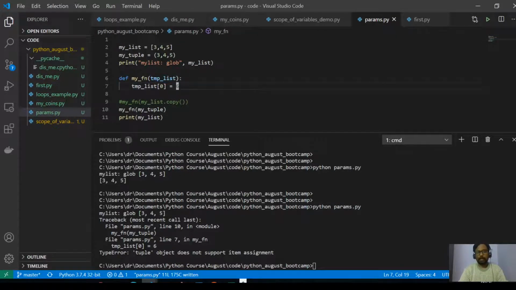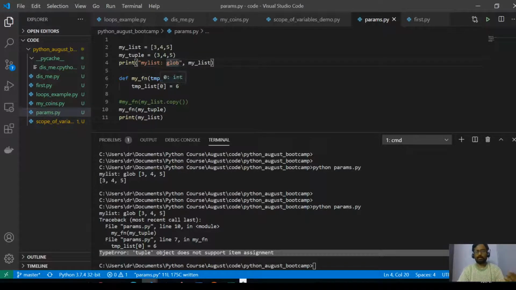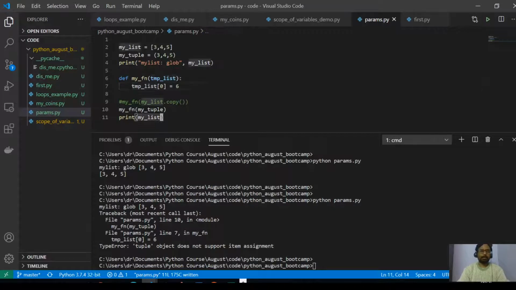So if, even by accident, you try to modify it, there will be a conflict saying that okay, tuple doesn't do the assignment. That is because it is sending by reference. So that is the ideology of using tuples, immutable types. At this point, imagine that this was in some other file, in a library file. So this is simply a function. If you get a tuple, it tells you that okay, you cannot modify that.